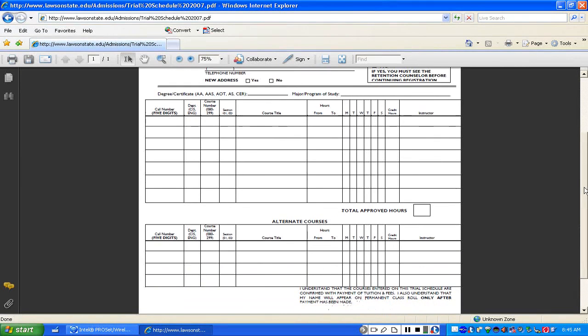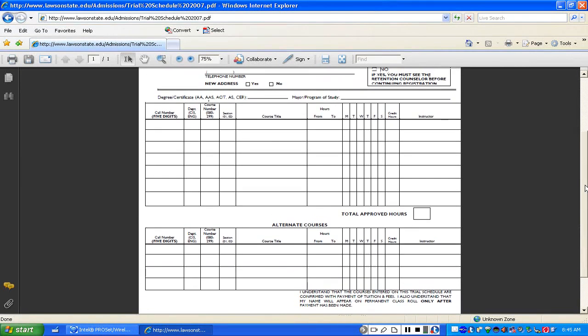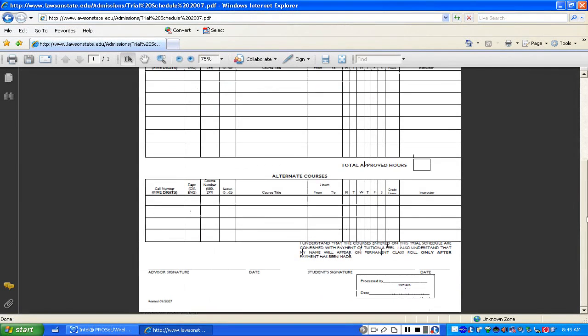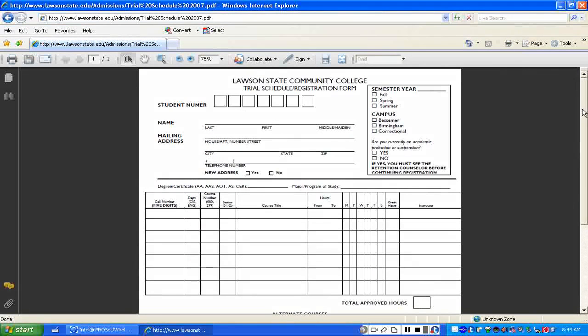But remember, you can always go out to that link that I showed you earlier, the live schedule link, as you're building your schedule, to check these things first before you actually work on the trial schedule. So the idea is to do your trial schedule at home first, with your degree plan, which you can get from the student suite, so you have it right before you go online to register.